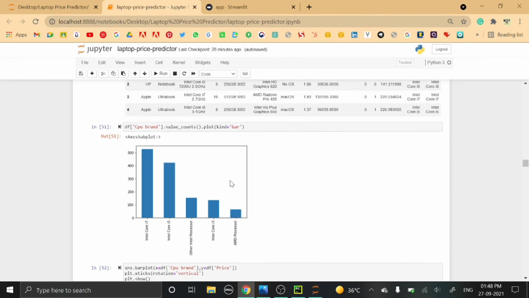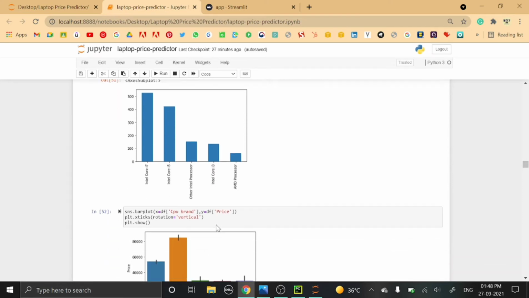If we plot the graph of this CPU brand, we can see that we have the maximum number of Intel Core i7 laptops and very few Core i3.